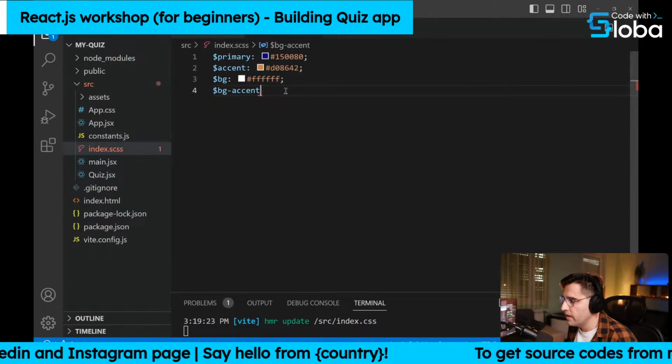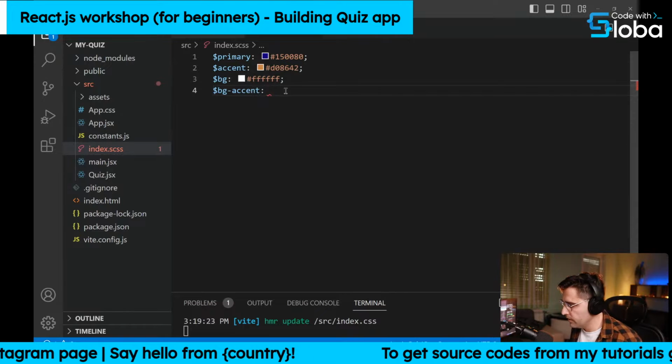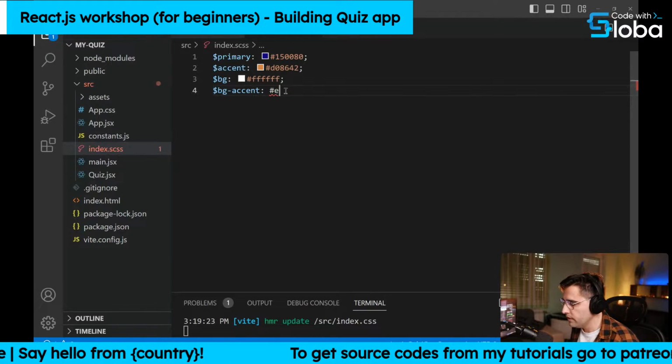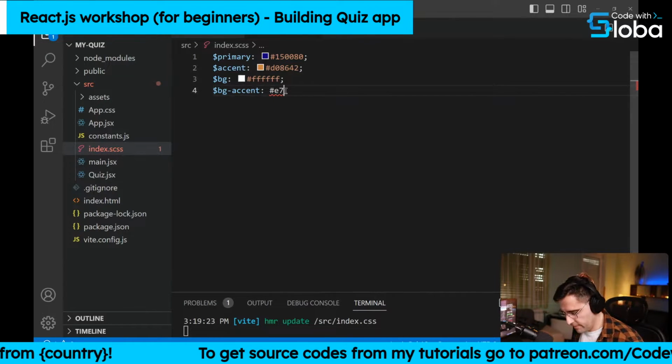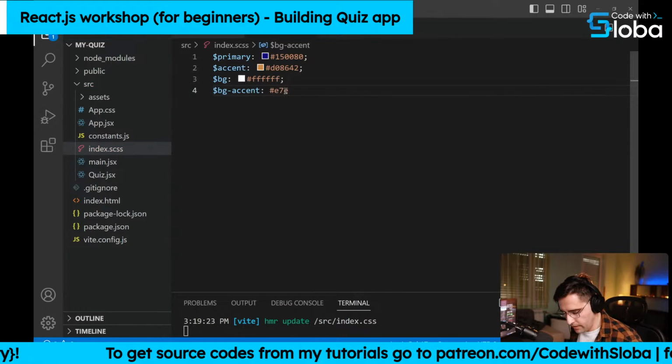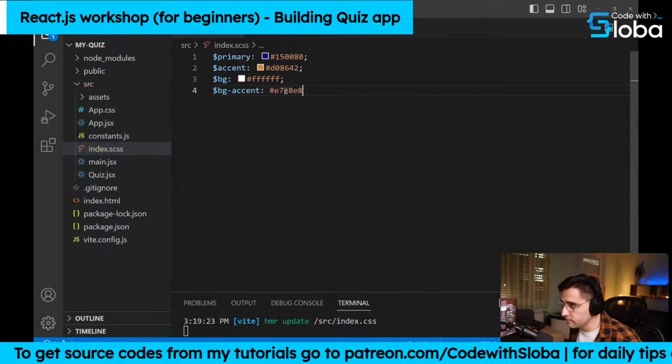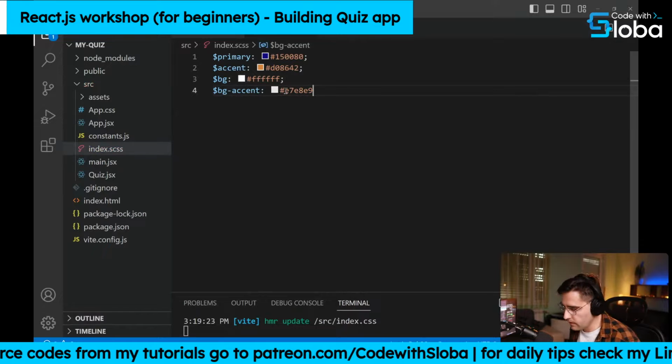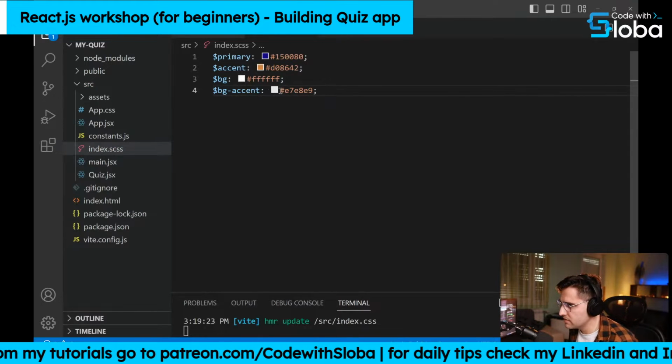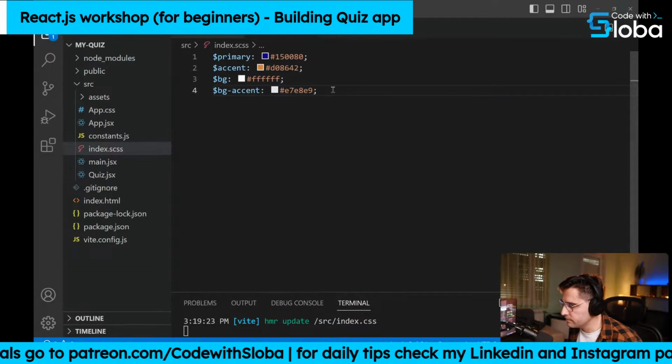Okay, so the background accent color is going to be E7E8E9. It's going to be this light gray color.